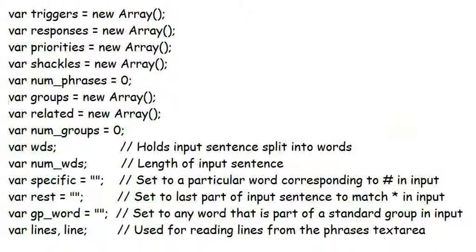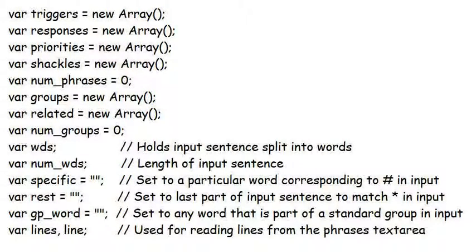As usual, we start with the global variables. The trigger phrases will be stored in the array triggers, with the responses that they produce stored in responses. Of course, each phrase can have several responses, so the elements of responses will themselves be arrays. Each trigger phrase has a priority level stored in array priorities and also a shackle value. A shackle for any trigger phrase is normally set to 0, but when the phrase plus response is chosen by ELIZA, it is set to 10.